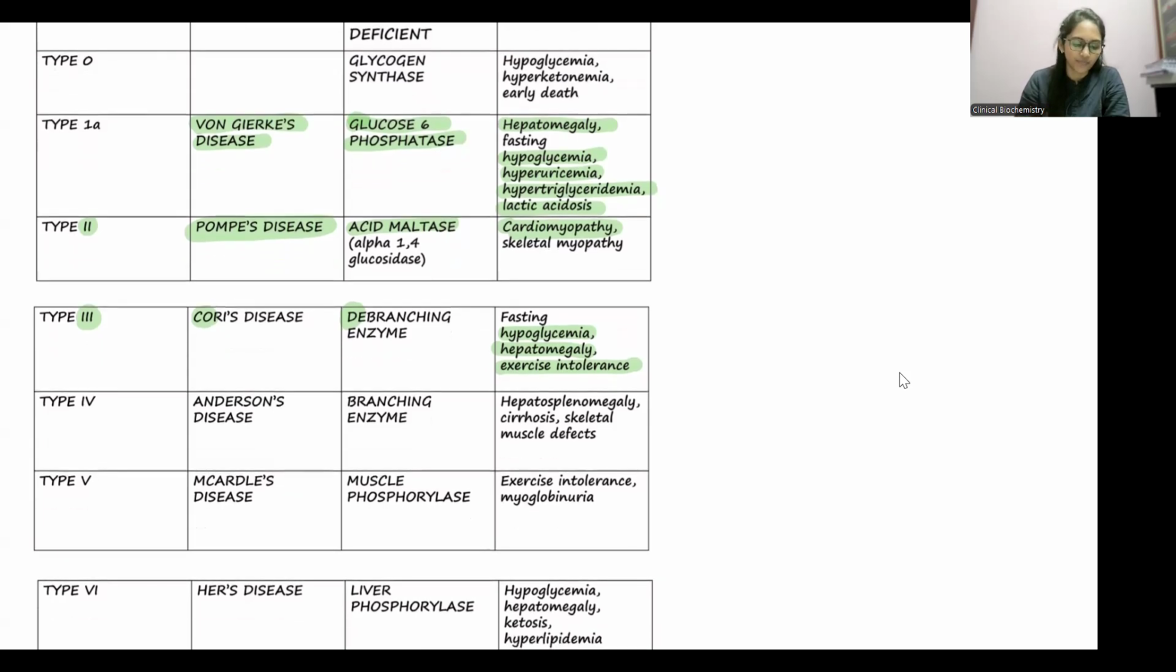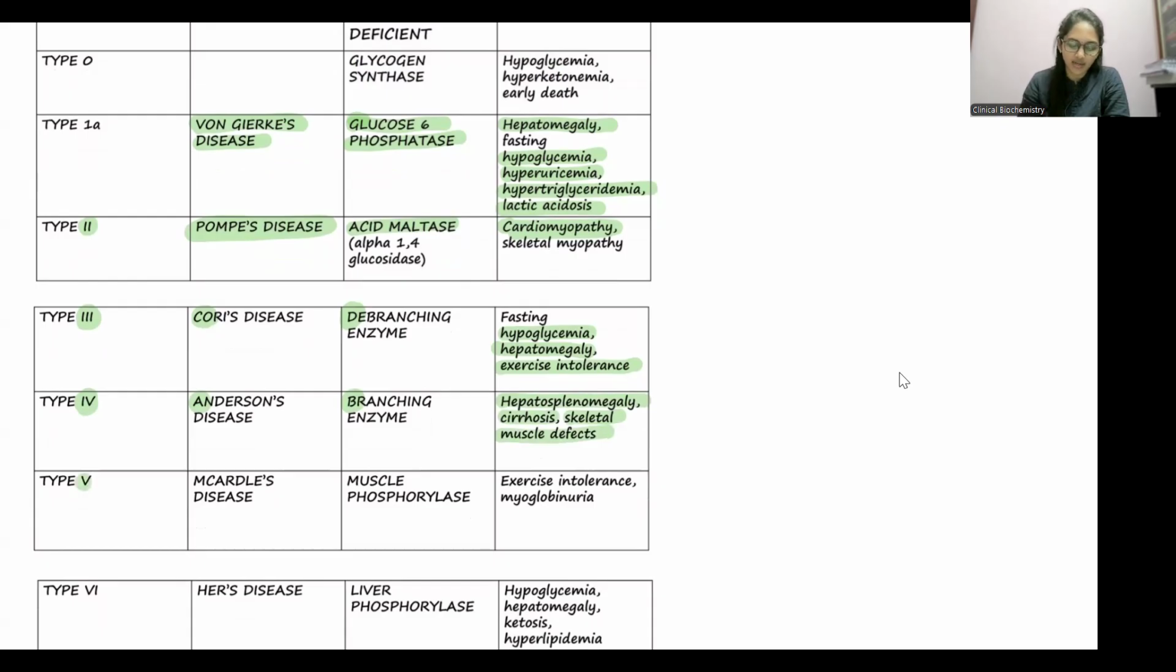Next is type 4. Type 4 is Andersen. What is the next alphabet of A, which is B? So Andersen disease is a deficiency of the branching enzyme. Branching enzyme is an enzyme of glycogen synthesis, so the synthesis part is affected. So there is limit dextrinosis happening. I mean, limit dextrins are getting accumulated in the liver. So there is hepatosplenomegaly, cirrhosis, and also skeletal muscle defects.